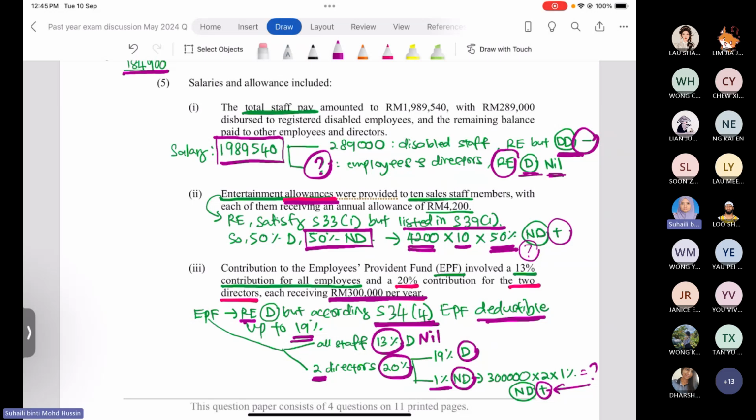Okay, number 5, 3. Can? Okay, hello. Later on, I will share this one to you if you are confused. But so sorry, I cannot share the answer to you. It's not allowed by the university.